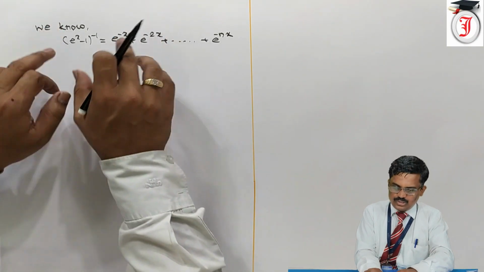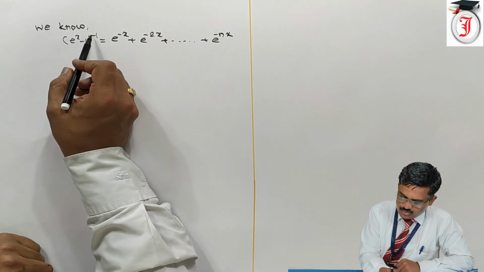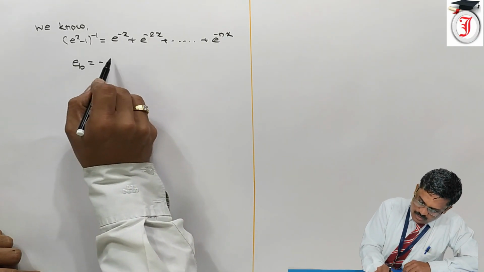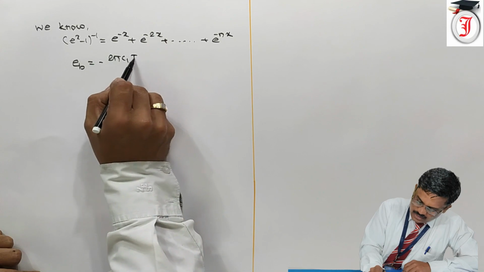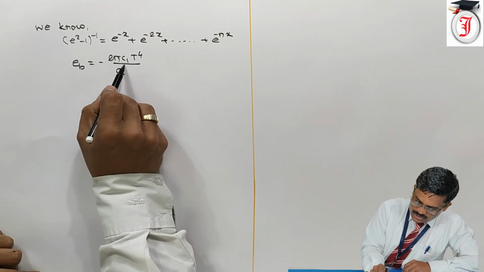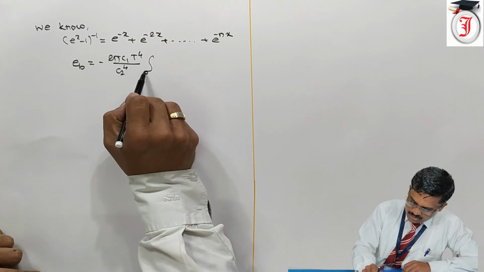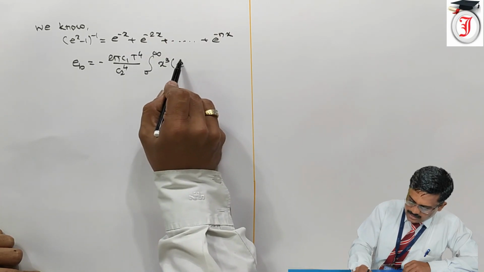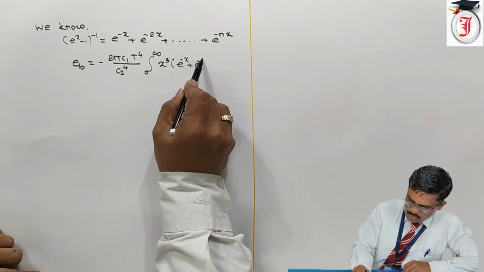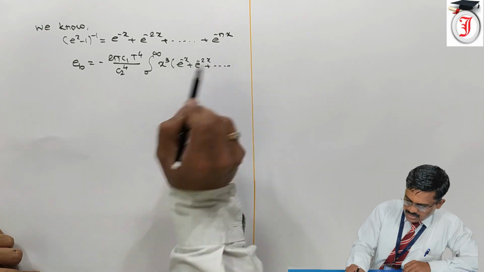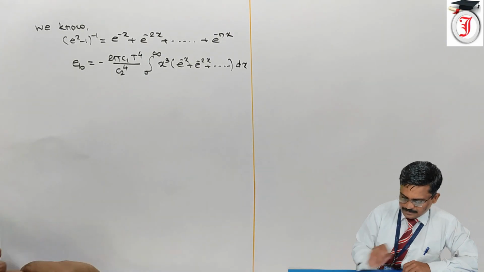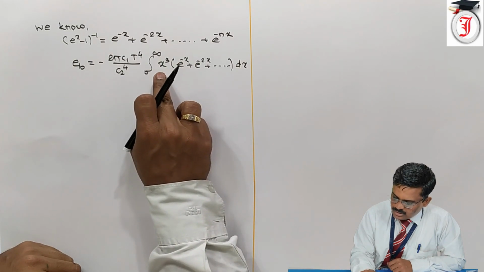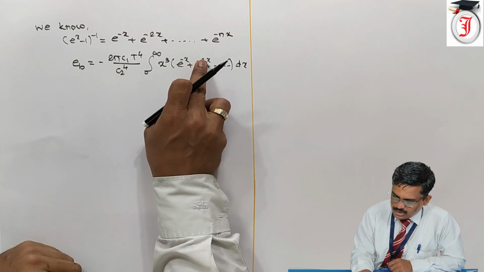So this is the term. Expand e raised to x minus 1 raised to minus 1. We get EB is equal to minus 2 pi C1 T raised to 4 upon C2 raised to 4, integration 0 to infinity x cube into bracket e raised to minus x plus e raised to minus 2x plus dash dash dash, into dx. And when we multiply this x cube into e raised to minus x, we get x cube into e raised to minus 2x.